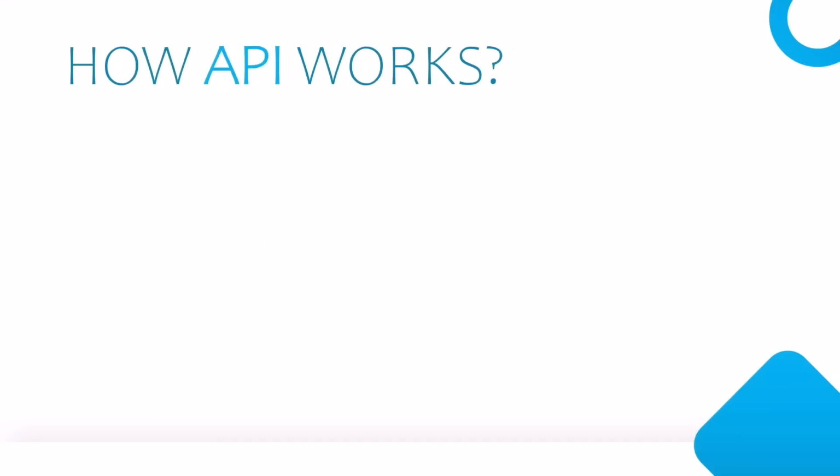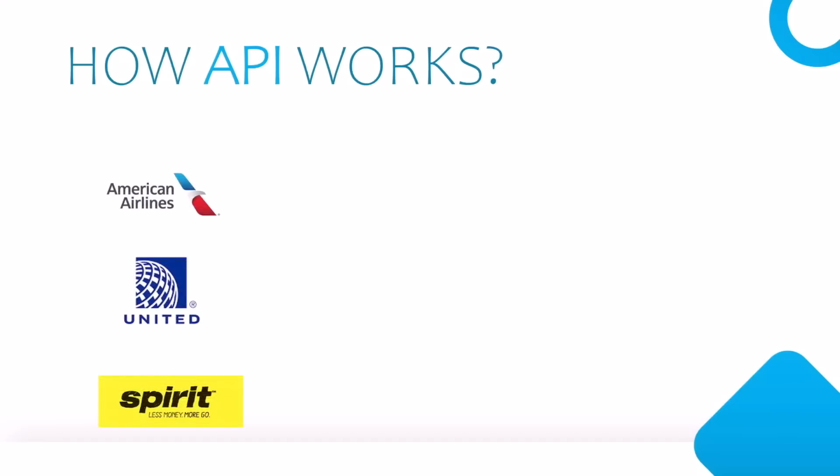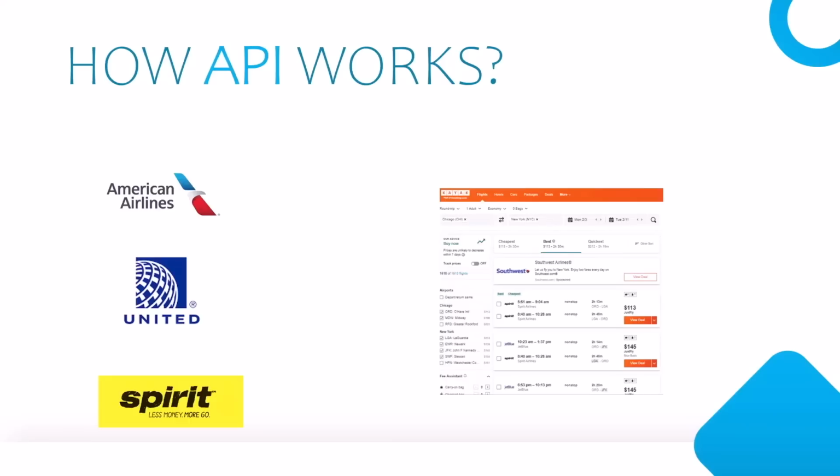Now let me show you one real-world scenario which many of you would have experienced without realizing that it is driven by an API. Let's imagine we are going on a vacation and we need to book tickets and a hotel reservation. Like myself, I'm sure you want the best deal out there. But it would be a huge pain to go to every airline website to see the price of that ticket for a specific date. Rather than that, you would prefer going to a website like kayak.com, Expedia, or Priceline, where they display the rates for multiple airlines and you can filter the best deal from their website.